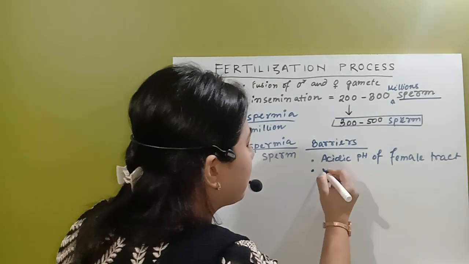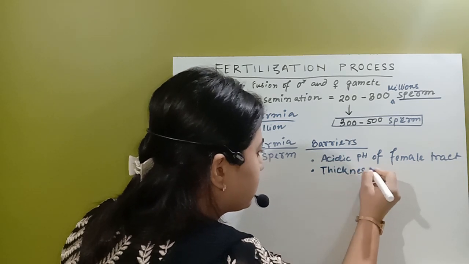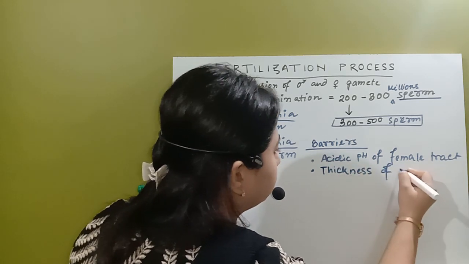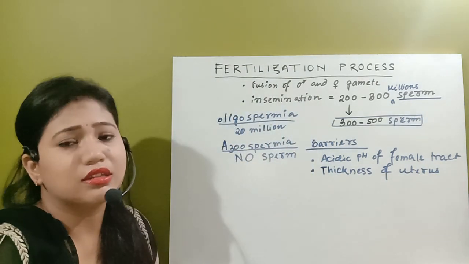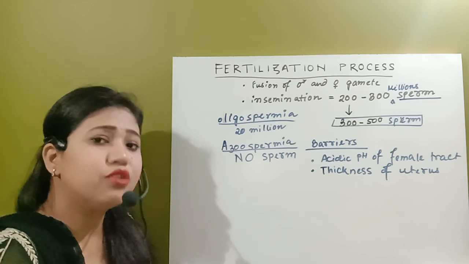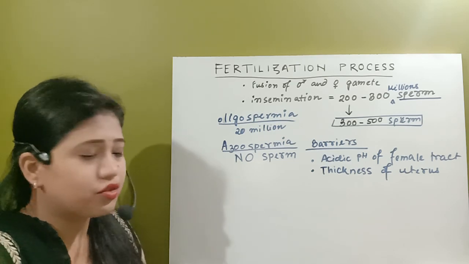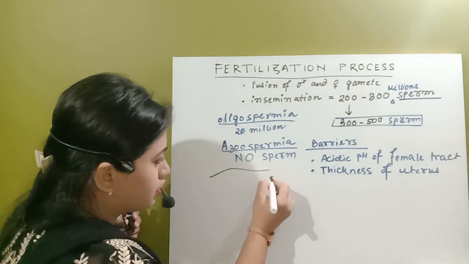The second one is the thickness of the uterus. The uterine lining is thick due to the endometrial folds. Suppose this is the uterus.